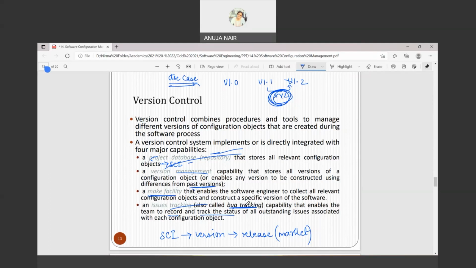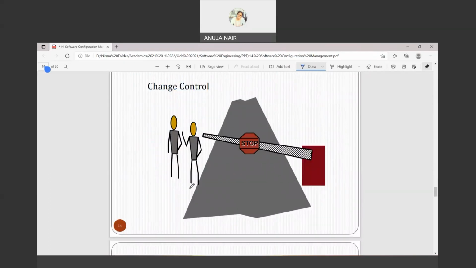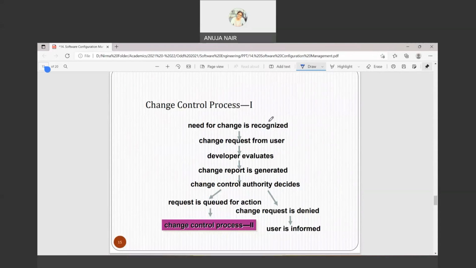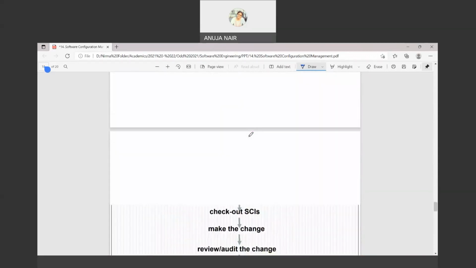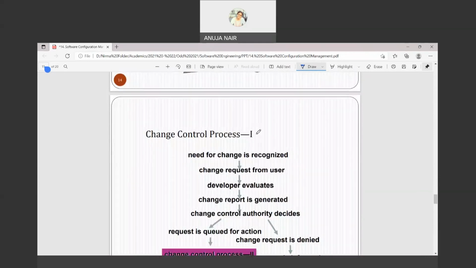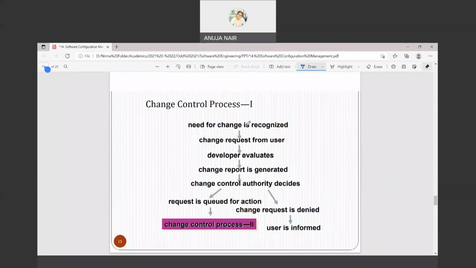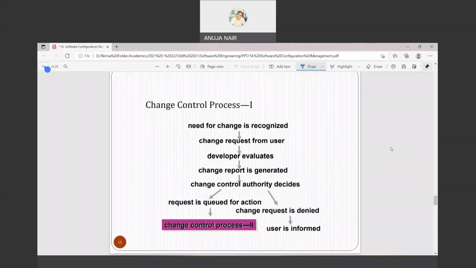Okay, now next comes change control. So what is change control? It is a flow chart which is listed over here, which is to be followed every time you are making a change. So let's go through it. It's very simple. Need for a change is recognized. So first you identify that I need to do this change, and whenever a need is recognized, a change request is generated from the user. What does user mean? User here is basically the software engineer, right?